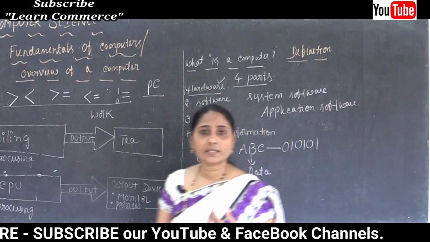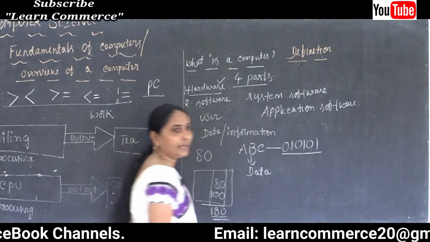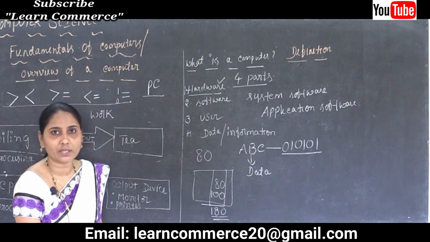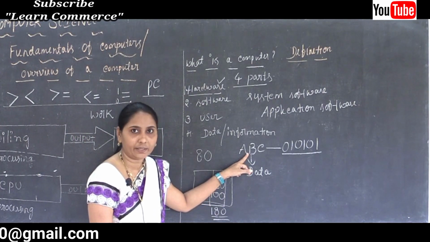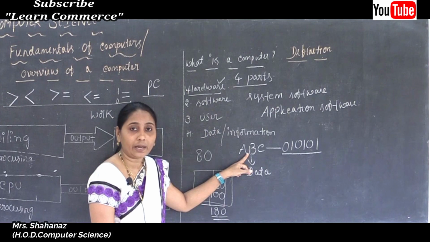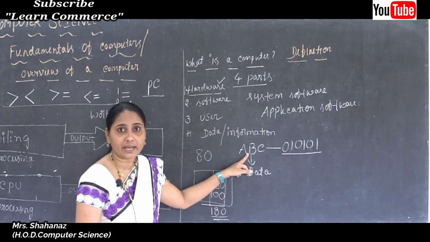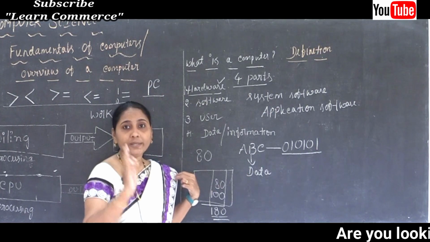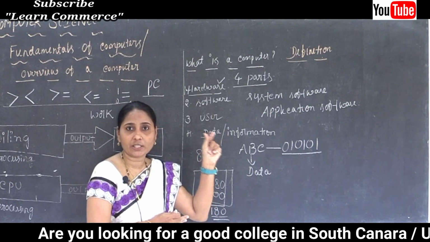Binary form values are 0 and 1. Why? Because only these values are understood by our computer. The computer can't understand all these. Clear this point? We can understand. The human being can understand the letters, each and everything, but the computer understands only in 2-bit format. The bits, binary digit values are 0 and 1.